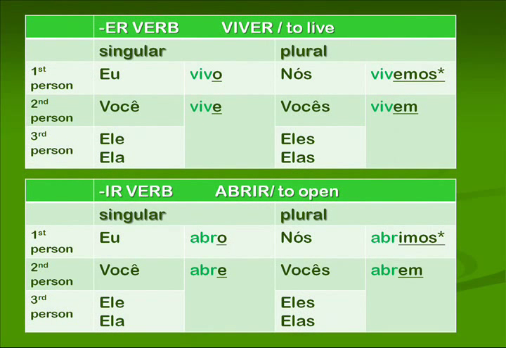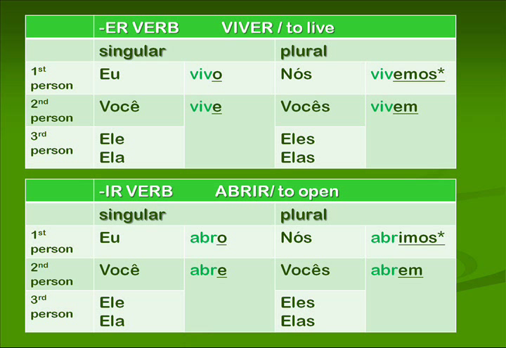On the next slide, just as pattern verbs again as examples, I present an ER verb, viver, and an IR verb, abrir. Okay? So it would be eu vivo, você vive, nós vivemos, vocês vivem. Again, a nasal diphthong represented by those 2 final letters, EM, vivem. Okay?